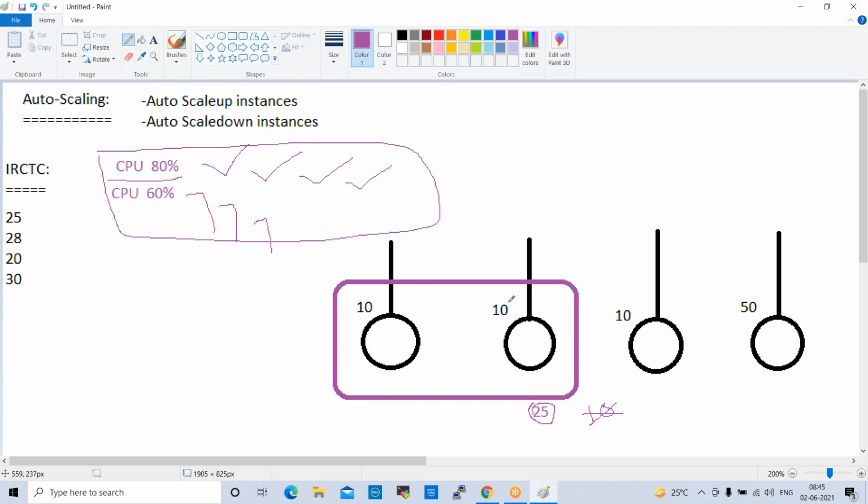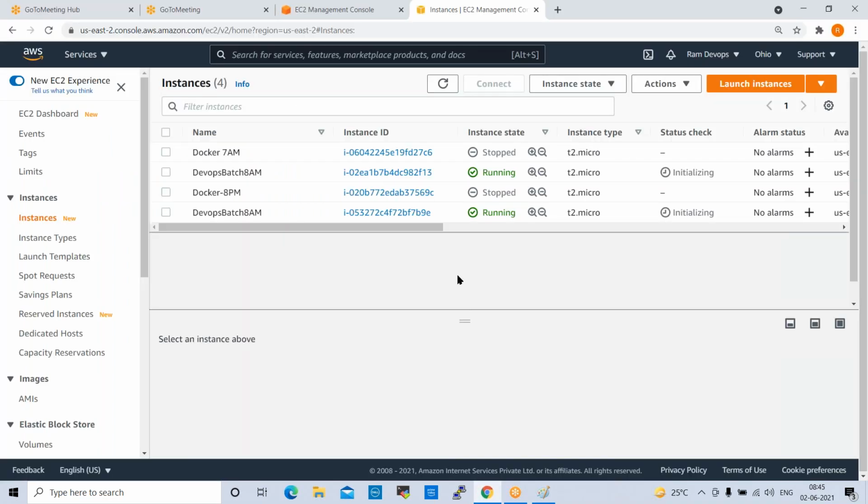I want to terminate one server. What will happen? We'll see that. Autoscaling will check and automatically create a new server with the same tag name and same configuration. So now I want to terminate this server.